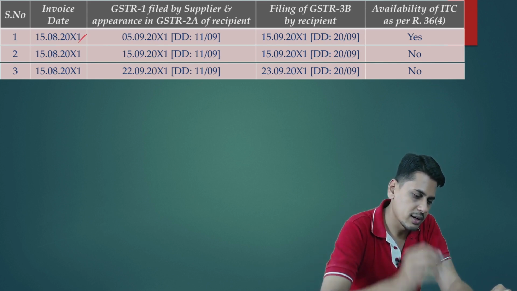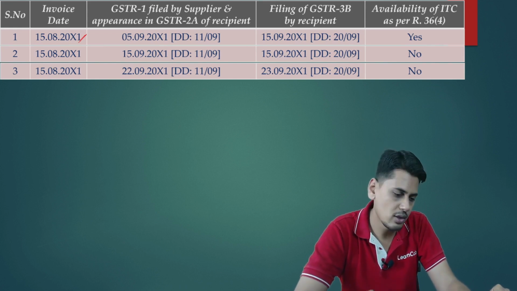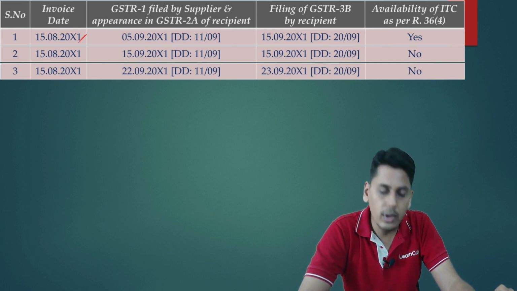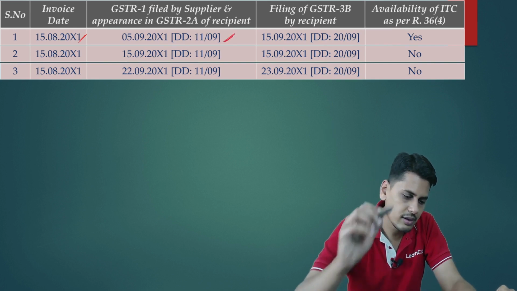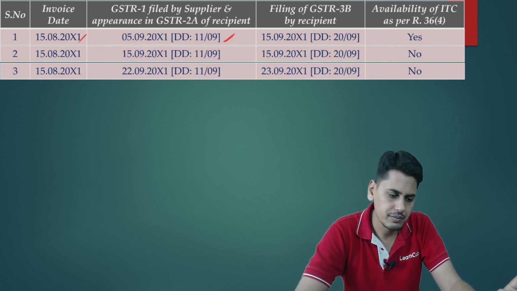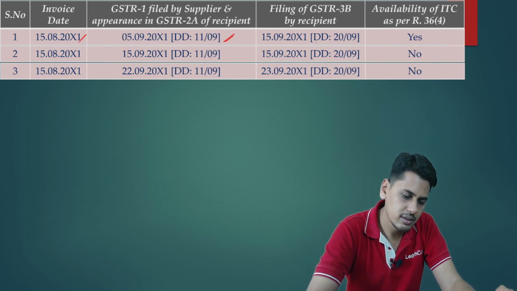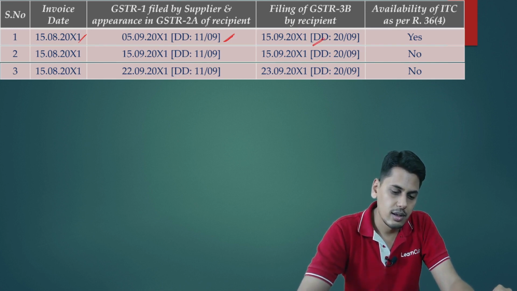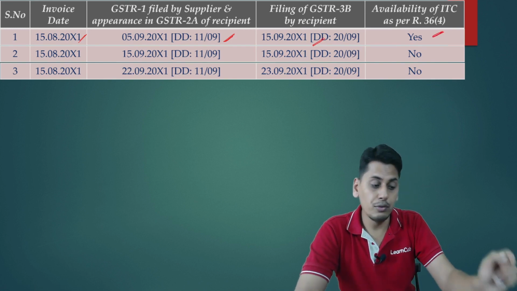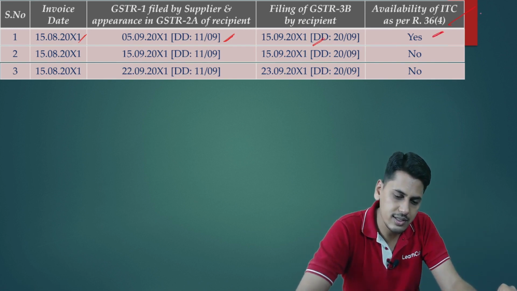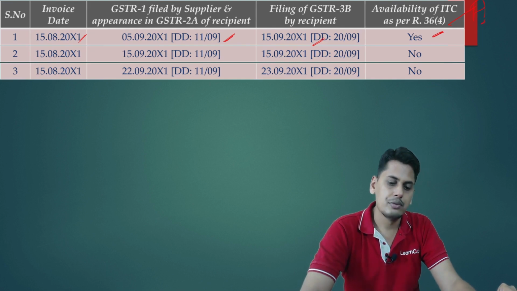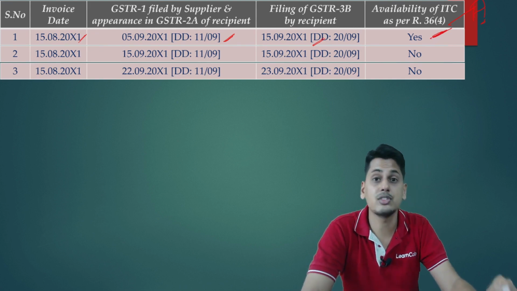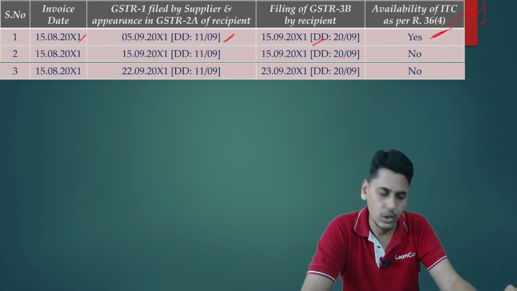Invoice dated 15th of August. GSTR 1 is filed by the supplier and appearance in GSTR 2A of the recipient 5th of September. Due date is 11th of September. Filing of 3B by the recipient 15th of September. The same example what we are seeing, we are just continuing it again. Availability of ITC as per 36 sub rule 4 for this tax period. We are talking about the tax period August. For August, whether I can take this full credit? The answer is yes, because GSTR 1 is uploaded by my supplier within the due date.